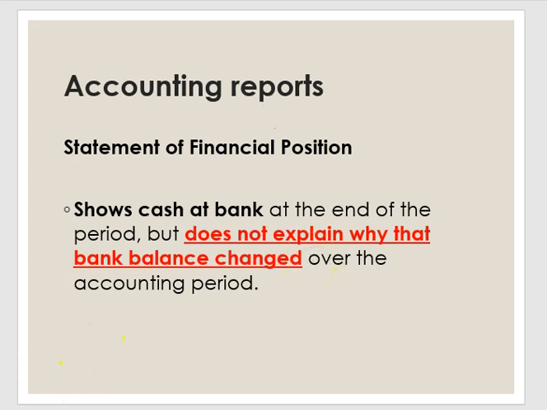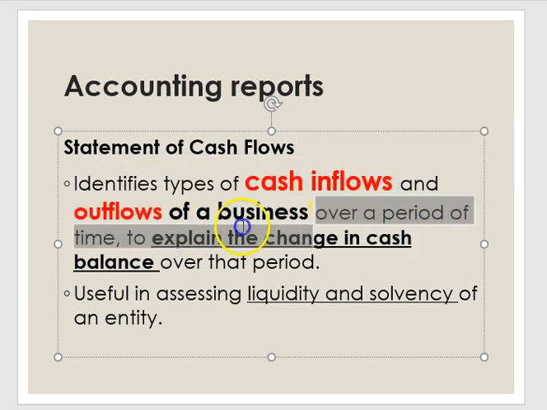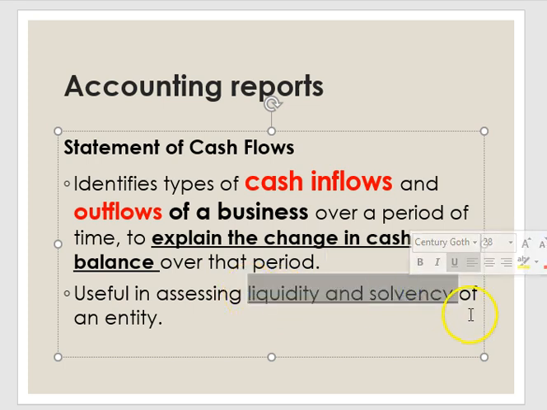That's why we need statement of cash flow, because it identifies the types of cash inflows and cash outflows of a business over a period of time, to explain the changes in cash balance over the period. It is also very useful in assessing the liquidity and solvency of an entity, and to see whether this company is generating enough cash to finance its operations or not.